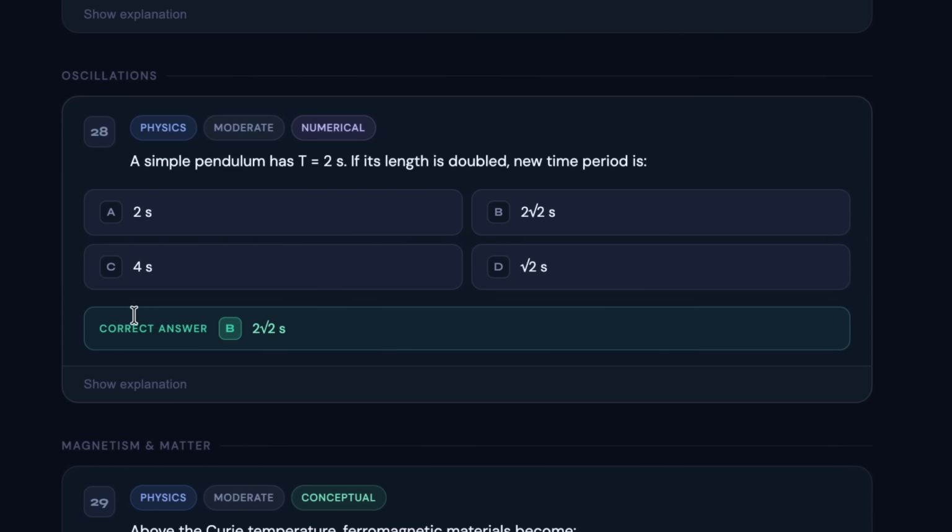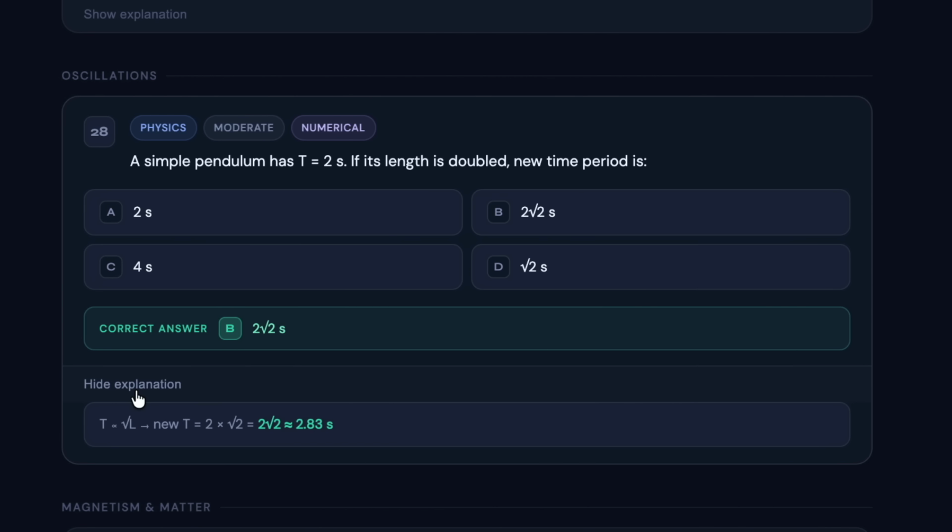And as you move ahead to 28th question, the question difficulty level is moderate, and the correct answer for the same is B. So right now the answer is highlighted on the screen, but the paper that I will be providing you will not have the answers. There will be a separate sheet for answers. It will act as a mock test where you can give the mock test and analyze how is your performance, and based on that you can decide, like, which topic you should practice for the exam day.